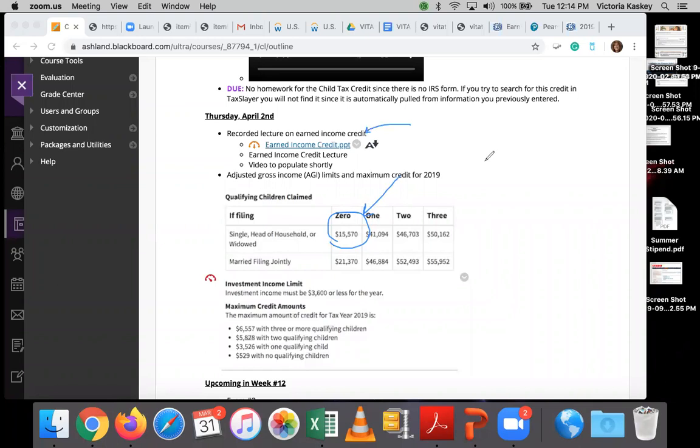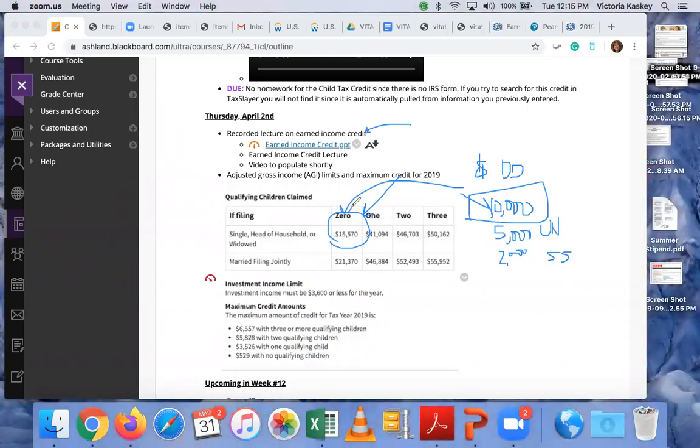So what if the person has earned income, like they're working part-time at Dunkin' Donuts and they receive like $10,000 a year, but they also get some unemployment insurance for part of the year, which, let's just say, was $5,000, and they got another $2,000 for Social Security or something like that, or Medicare or Medicaid or something like that. So, you know, given this information, this is the only amount that would qualify for earned income. So in this instance, this person would not get the Earned Income Credit.